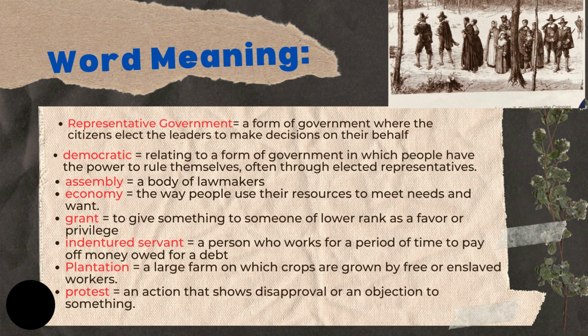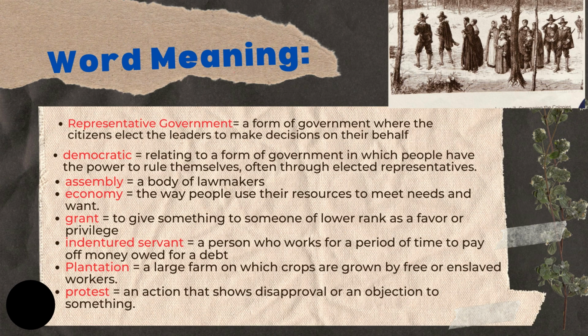Assembly, a body of lawmakers. Economy, the way people use their resources to meet needs and wants. Grant, that means to give something to someone of lower rank as a favor or privilege.